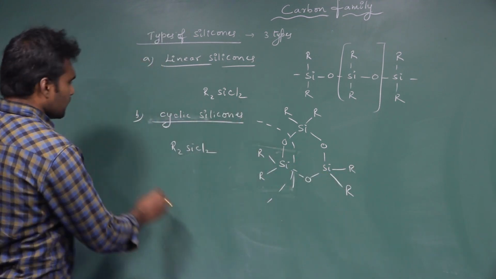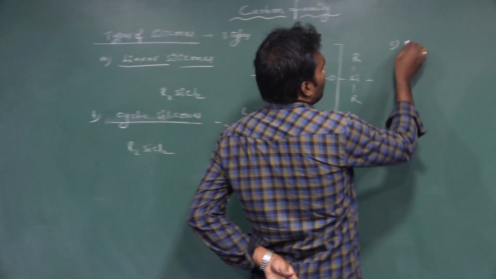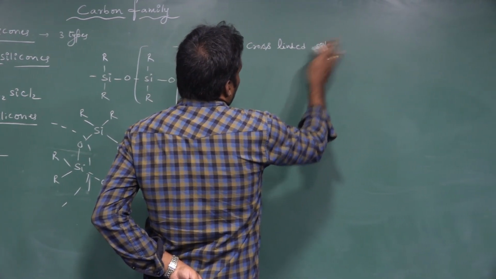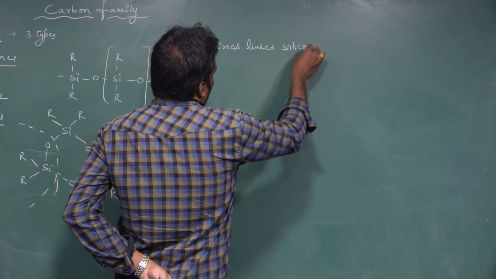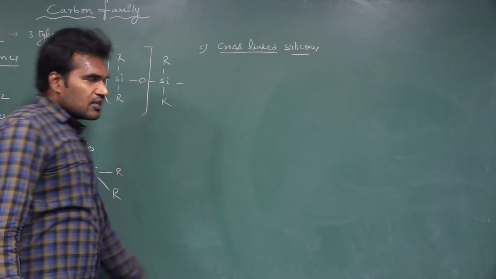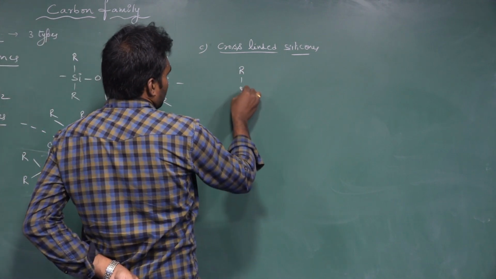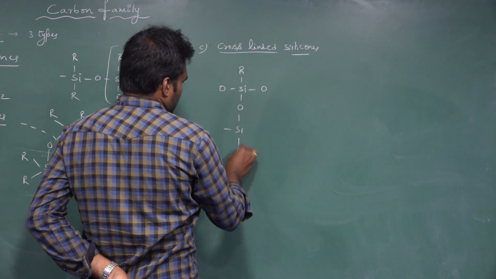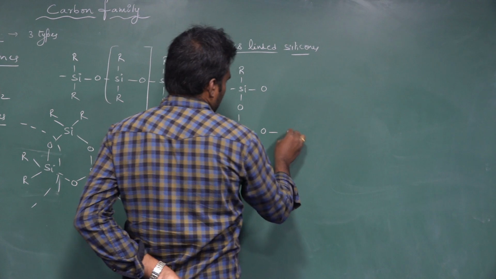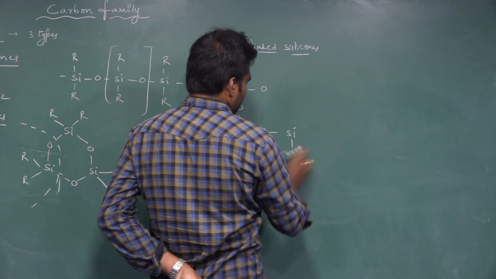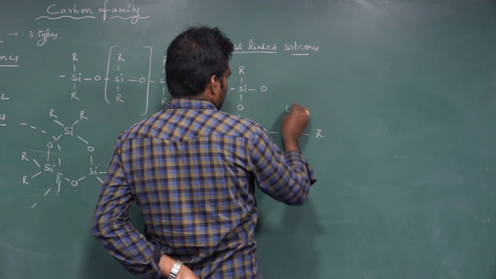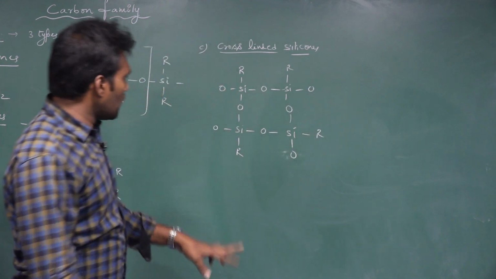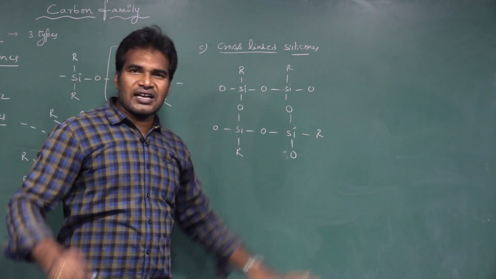Next one, third category, cross-linked silicones. If you see the structures of cross-linked silicones, it forms a network-like structure.